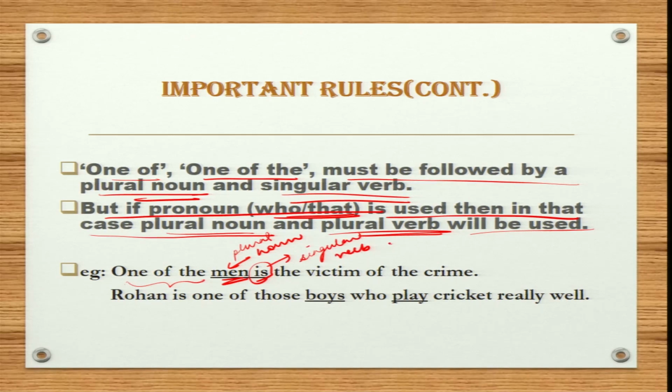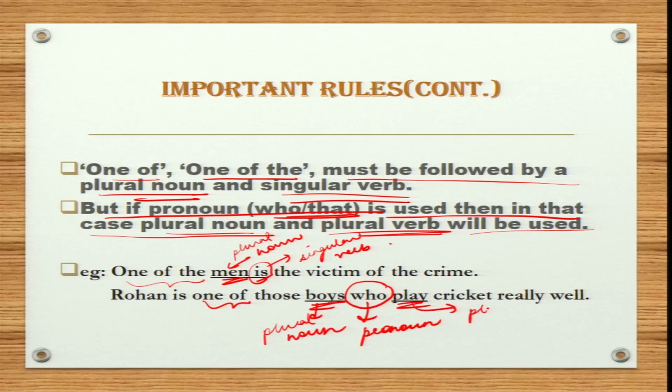Now, next sentence: Rohan is one of those boys who play cricket really well. As you can see here, the pronoun who is used, so it is a pronoun. Therefore, here a plural verb will be used. Boys is your plural noun and play is your plural verb. So, Rohan is one of those boys who play cricket really well.